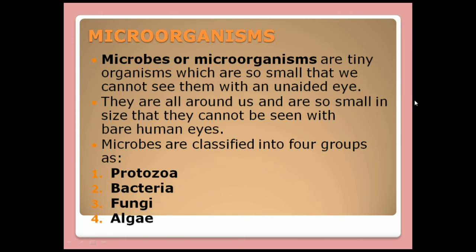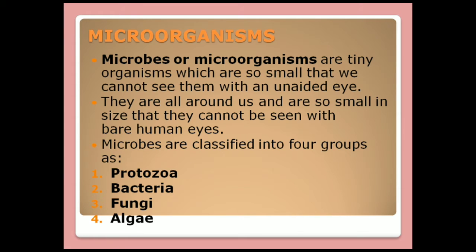This is the definition. You have to write this in your notebook. They are all around us and are so small in size that they cannot be seen with bare human eyes. Without a magnifying glass or microscope, you cannot see the microorganisms.